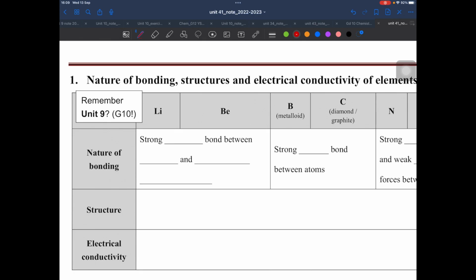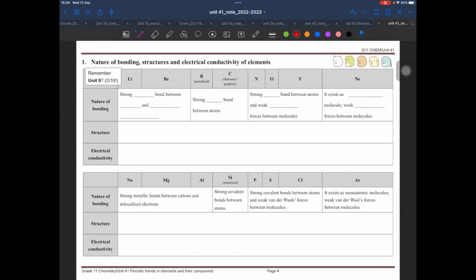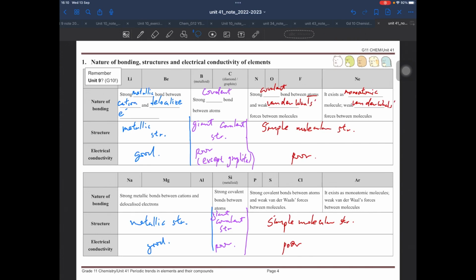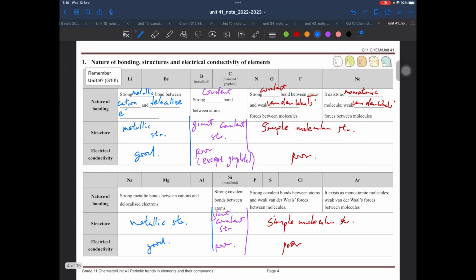Now, first of all, please help me to fill in this table. You can pause the video and do it by yourself first. So you can expect, for example, the metals belong to group 1 and group 2, and group 3 maybe.